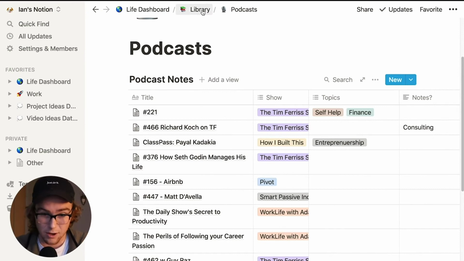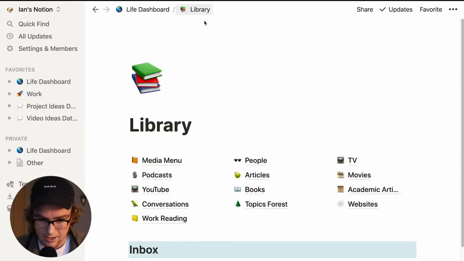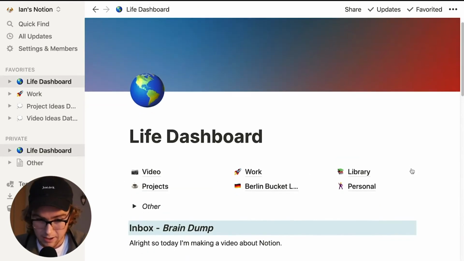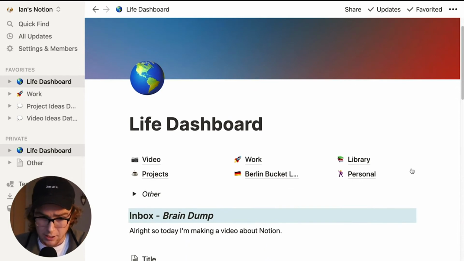And so I have this for all the television shows I watch, for all the movies, for all the podcasts, even for conversations that I've had. And so I really use this as a place to centralize that type of knowledge. And so now I've given you sort of a little sneak peek at each of these different categories or pages in my life, whether it's the videos, the work, the library.